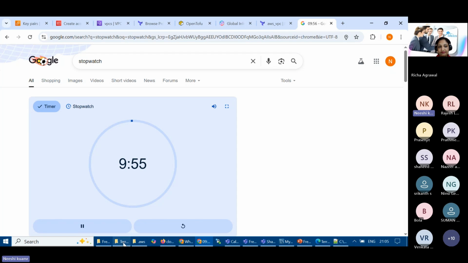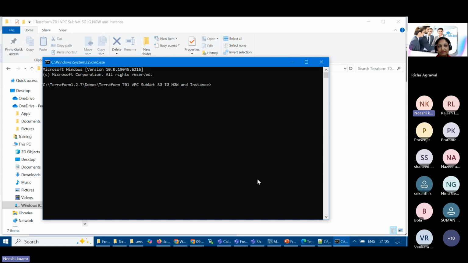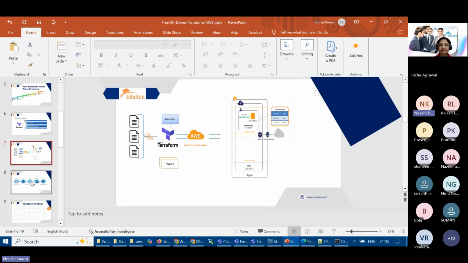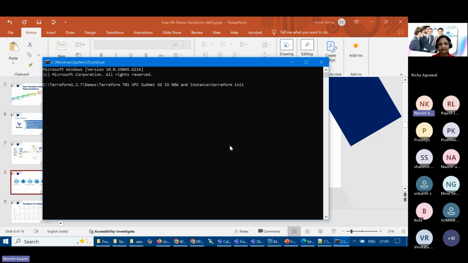I'm talking also, and I'm going to the Terraform code where it is, and I'll open it in a command prompt. Terraform is already installed on my PC. In the Terraform lifecycle, first we write the code. Now I'm going to do init. So terraform init. This is the first command we have to do.